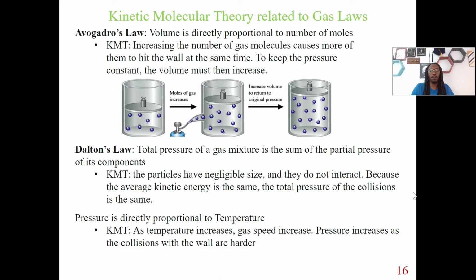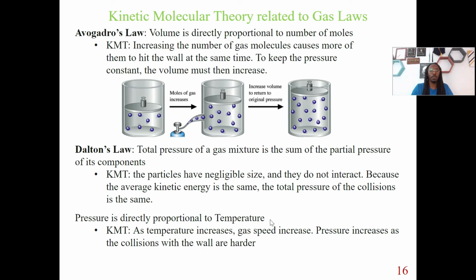Let's talk about these last two over here. These are related to some other gas laws, starting with Dalton's law. You remember Dalton's law is that the total pressure of a gas mixture is the sum of the partial pressures of its components. With KMT, the particles are very small, as we mentioned, and they are not going to interact. Because of this, the average kinetic energy will be the same, so the total pressure of your collisions will be the same. The key thing here is that since we have these small particles, there's not that much interaction. So the kinetic energy is going to be the same throughout, and even without those interactions, the total pressure will be the same.